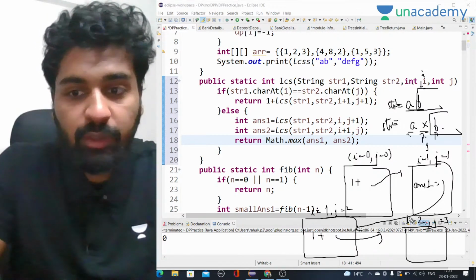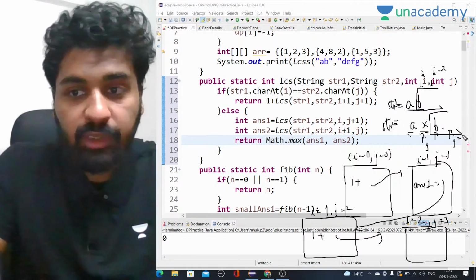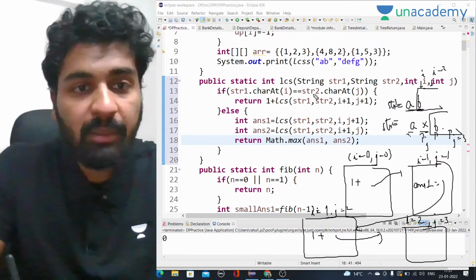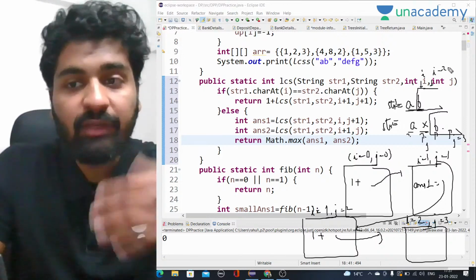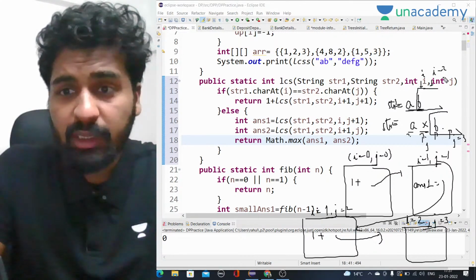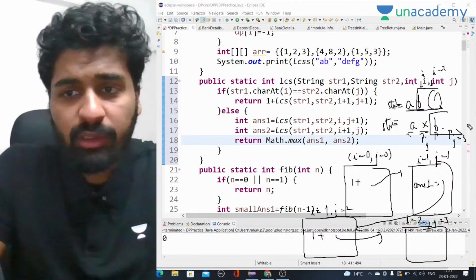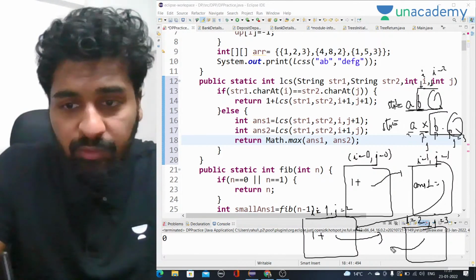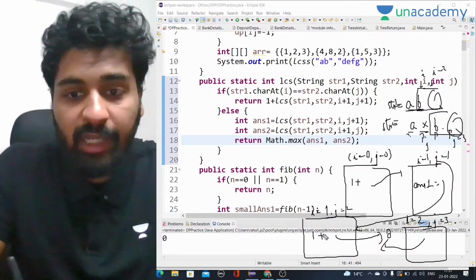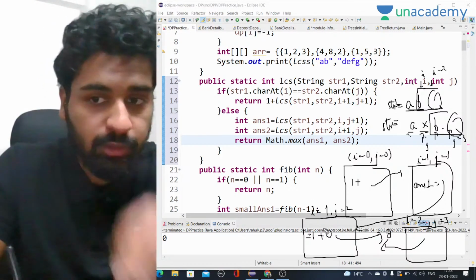I will come to 2 and J will come to 3. So they both are empty. This is the base condition we have: if any one of them has gone forward to the end of the string, we have to return 0, because now there will not be any common. So from here we will get 0. That means we have to return 1 plus 0 from here.